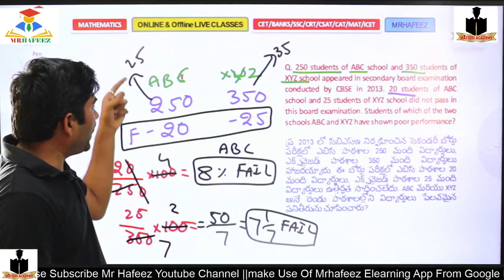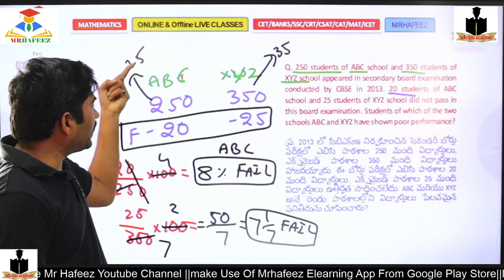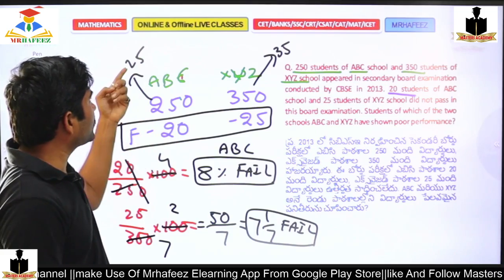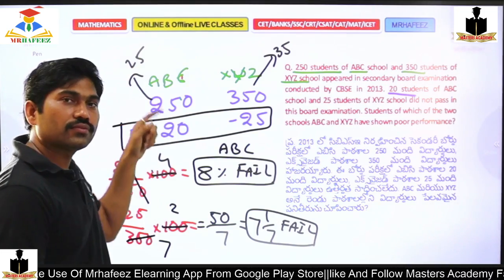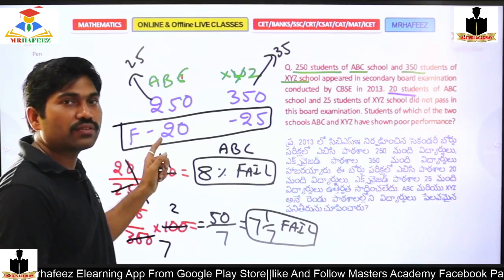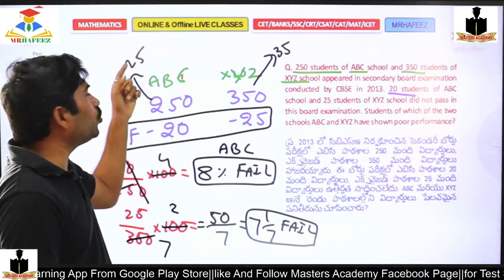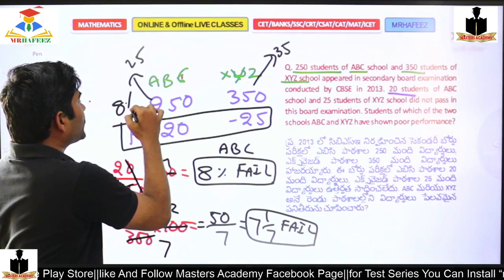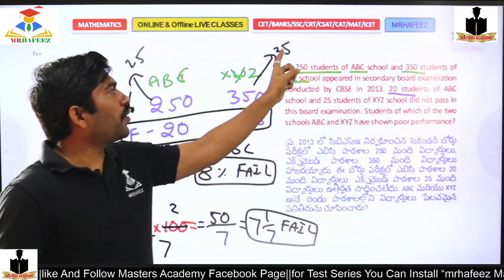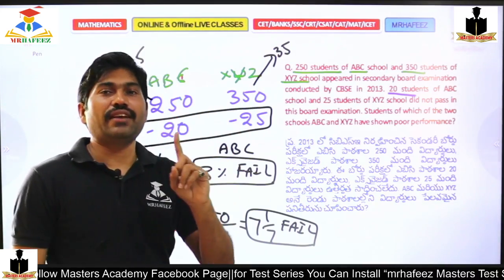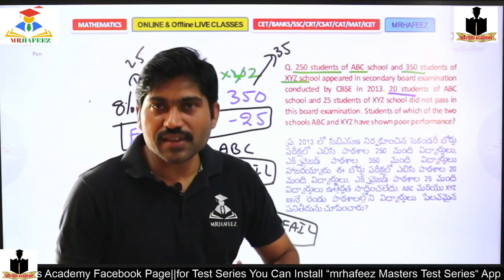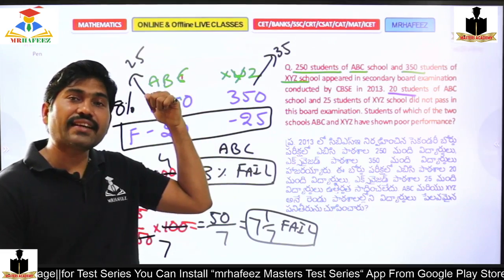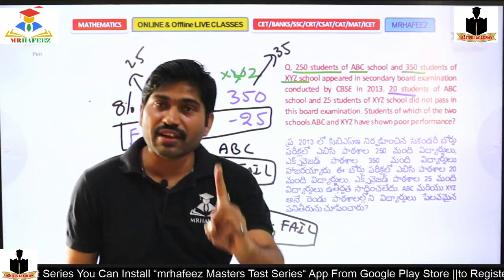And 25 and 20: 20 is less than 25. How much less? 25 minus 5 is 20. 5 is again 2.5 two times, so it's 8%. 3.5 is the 1% value, 35 is the 10% value. 25 is the 10% value, 2.5 is the 1% value.